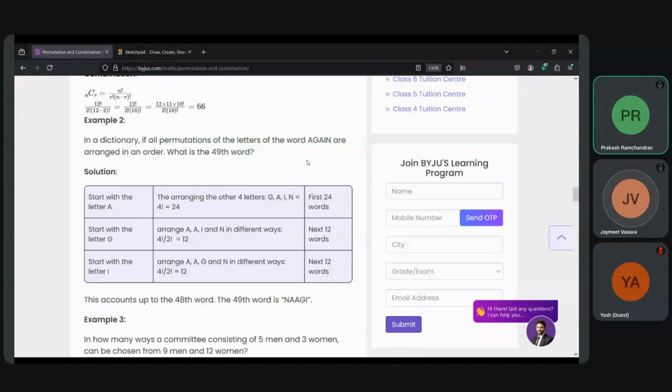And they are arranged in order. What is the 49th word? Now the question is, why is he asking for the 49th word? Where the count goes up to the 48th word, the 49th word is Nagai. What is this? Word is a combination of these 5 letters, right? So you can have again, you can have gain, you can have ajena, right? So you are repeating 5.